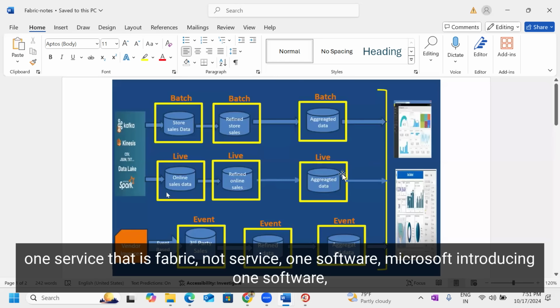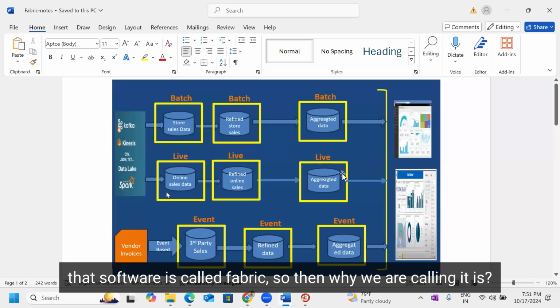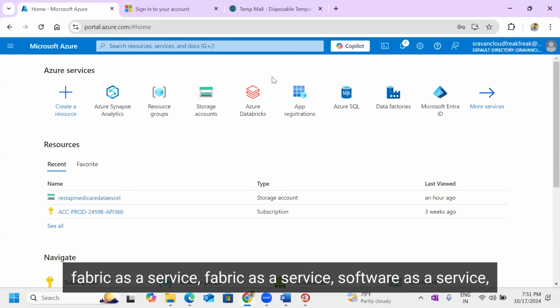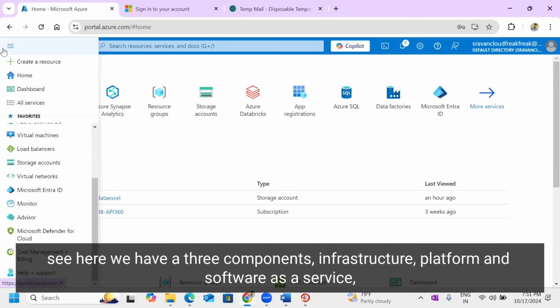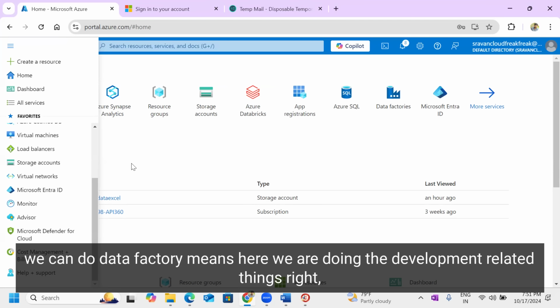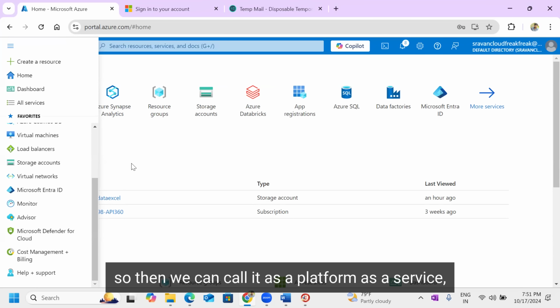Microsoft is introducing one software. That software is called Fabric. So why are we calling it Fabric as a service? Fabric as a service, software as a service. We have three components: infrastructure, platform, and software as a service. In Fabric, we can do Power BI, data warehouse, and data factory. Here we are doing development-related things, so we can call it a platform as a service.